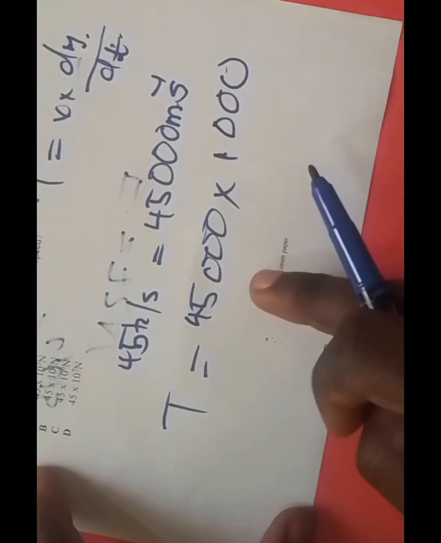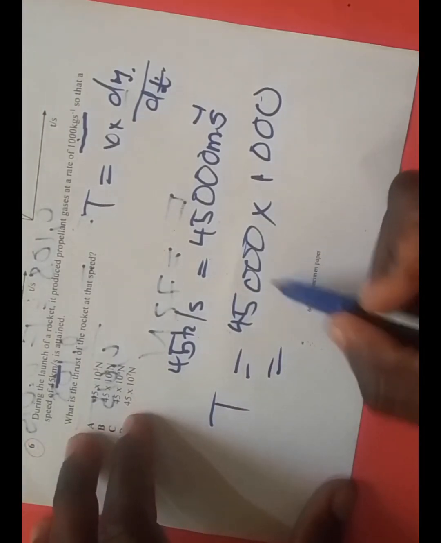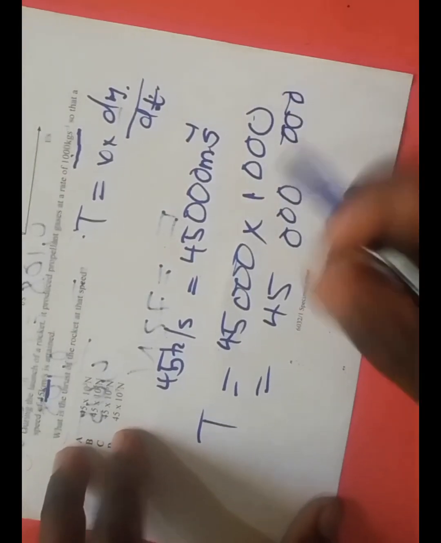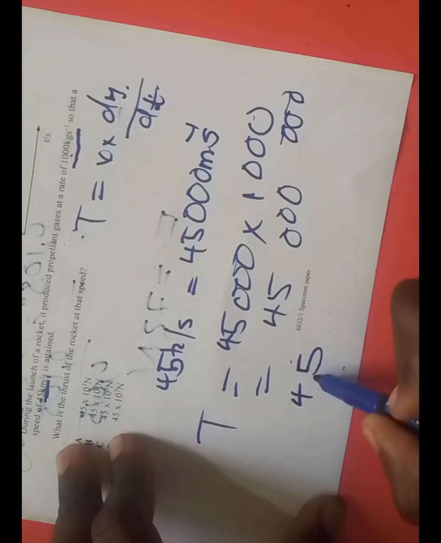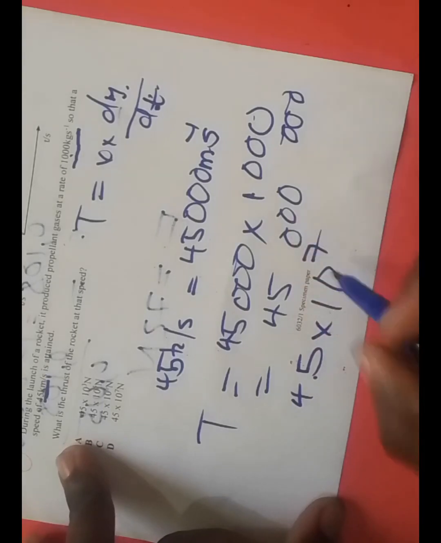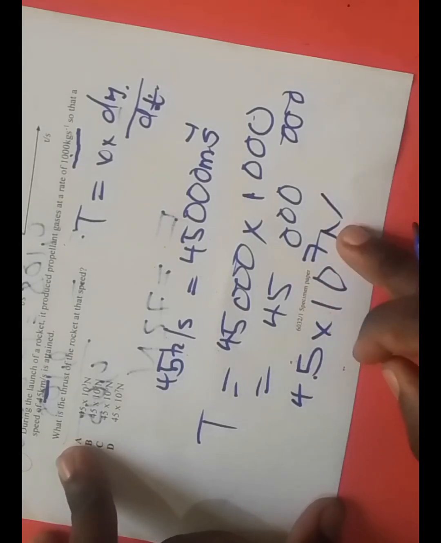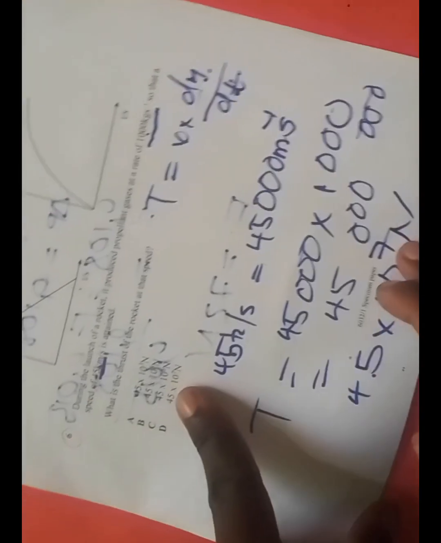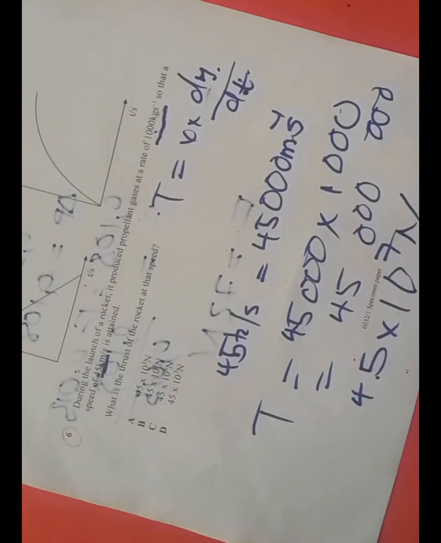So times 1000 here. If you punch this into your calculator, you end up with 45 million newtons. 45 million newtons is equal to 4.5 times 10 to the power 7 newtons. That's your answer. So your answer is D, 4.5 times 10 to the power 7 newtons. So let's move on to number 7. Okay, we're moving on to number 7.